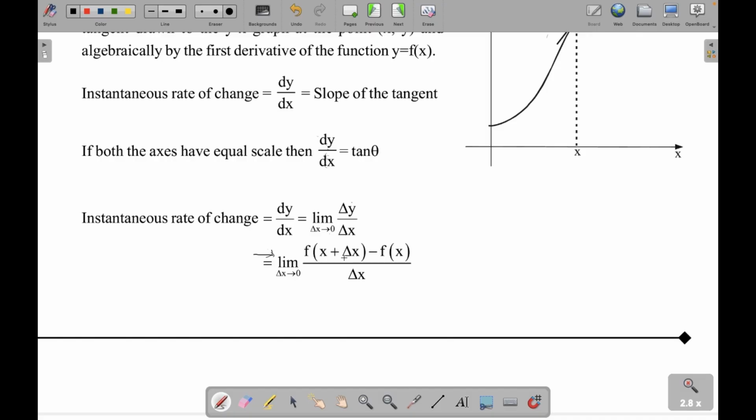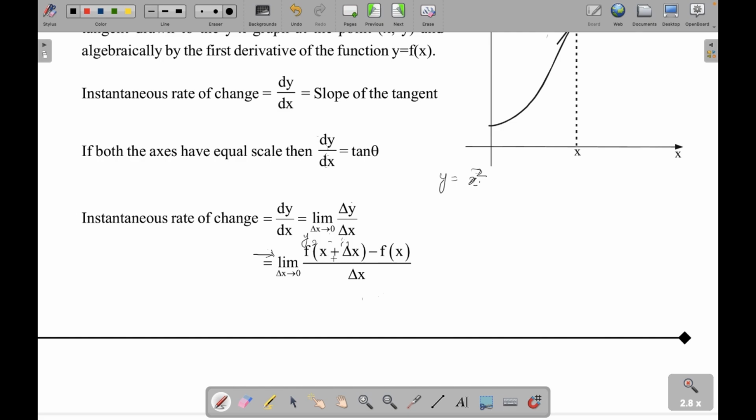Yes. So what it basically means is, what is f of x plus delta x? It is just y, right? So this is y2 minus y1 upon x2 minus x1, right? Because see, y can be x square, right?